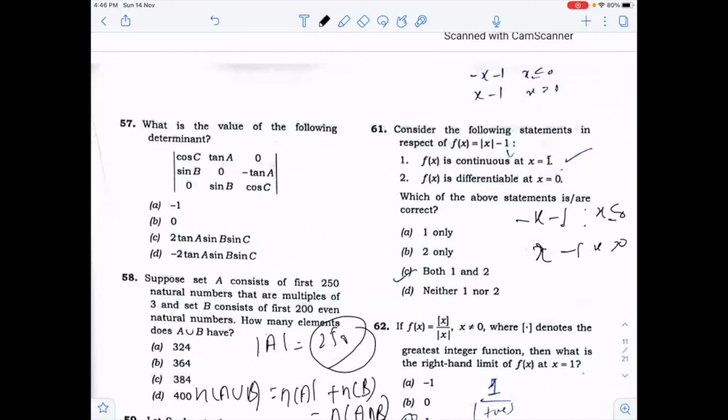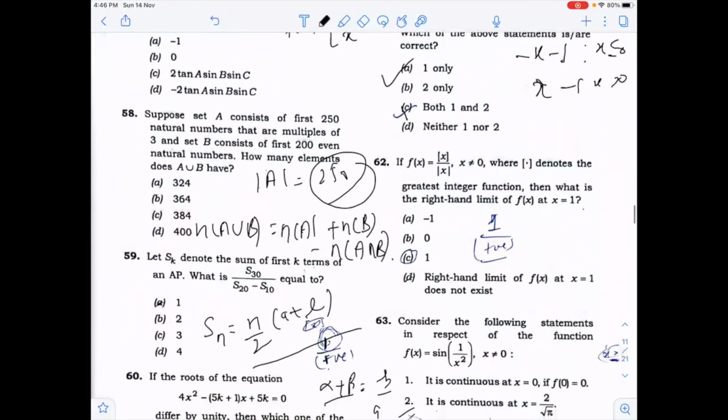Now here we have to find the differentiability. How can you solve the differentiability of a function? You know that if the left hand derivative becomes equal to the right hand derivative, then it is differentiable. Here the left function will be minus x minus 1 and the right is x minus 1. When you take the derivative at 0, that will be minus 1, and for the right hand side, that will come out to be 1. So minus 1 is not equal to 1. So f of x is continuous at 1 only.